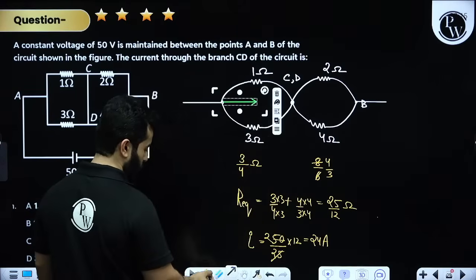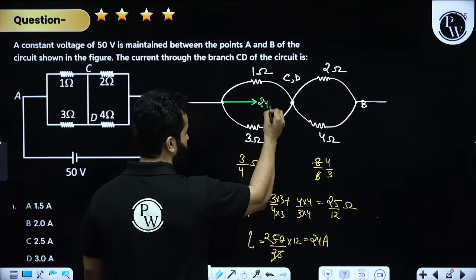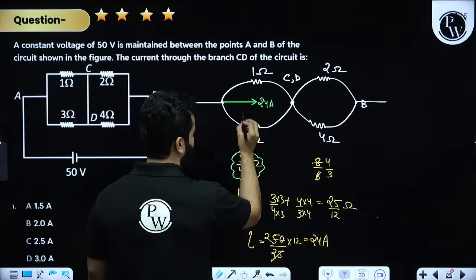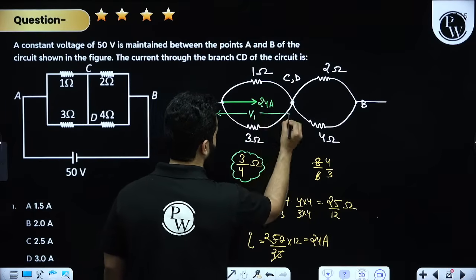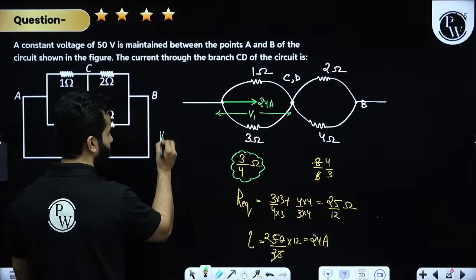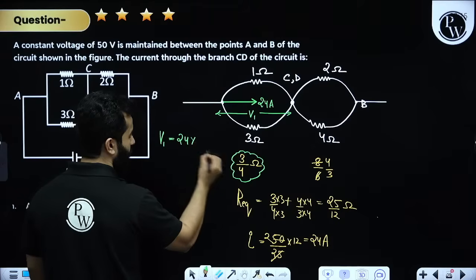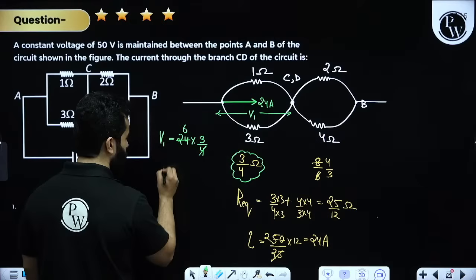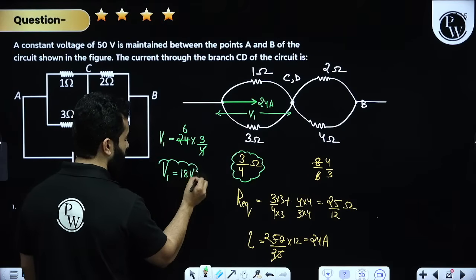we need to find out total current. See, 24 ampere of current is passing from here, from 3 by 4 ohm resistance. That means let's calculate this voltage V1. So V1 will be current, that is 24 ampere multiplied by 3 by 4, that is 6. That means V1 will be 18 volt.